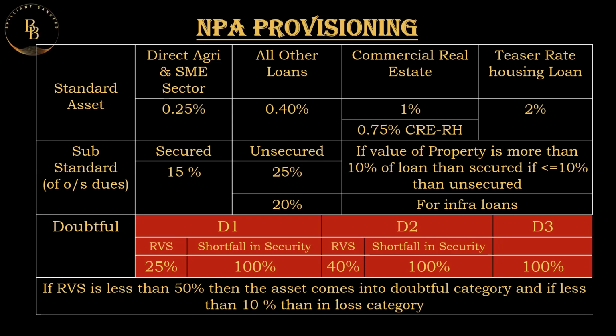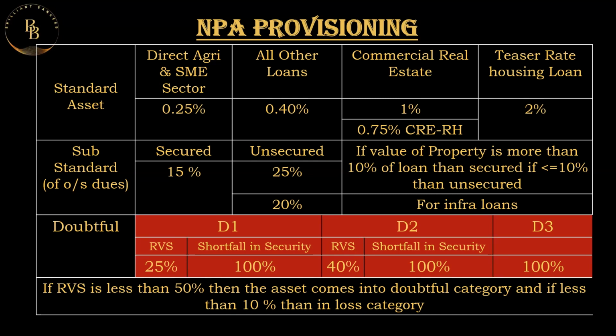So in the case of standard assets, we can take this as a summary: for direct agriculture or SME loans it's 0.25%, any other loans it is 0.40%, commercial real estate it is 1%, and if it is for residential houses it is 0.75%, and in the case of a teaser rate housing loan it is 2%.